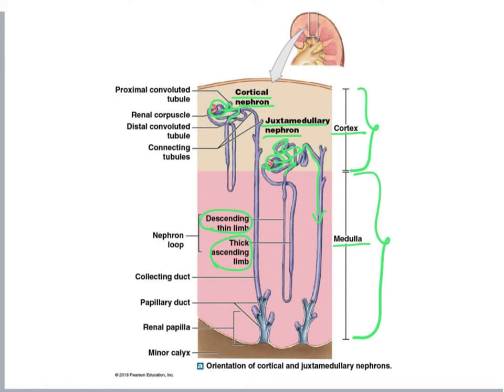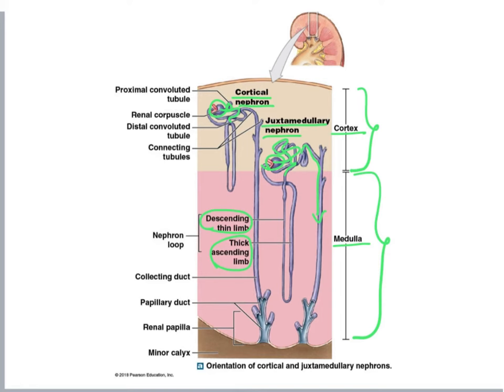On the other hand, the cortical nephrons will not have that ability as much as the juxtamedullary does. So in our body, most of our nephrons are cortical nephrons because our urine is not that concentrated. We have a lot of water in our urine, right?